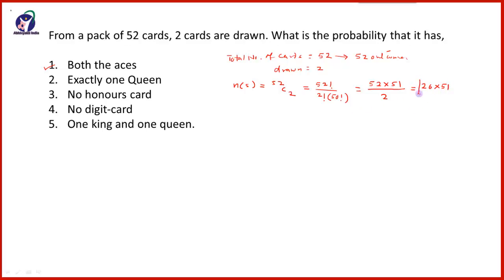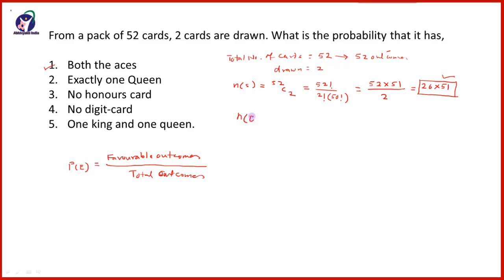So the total outcomes are 26 into 51. We know that probability is calculated by the formula favorable outcomes upon total possible outcomes.